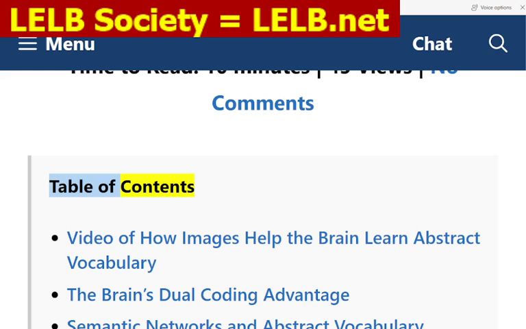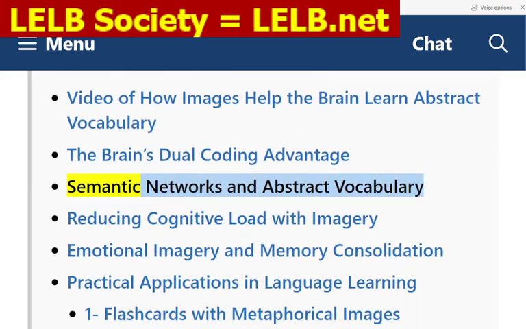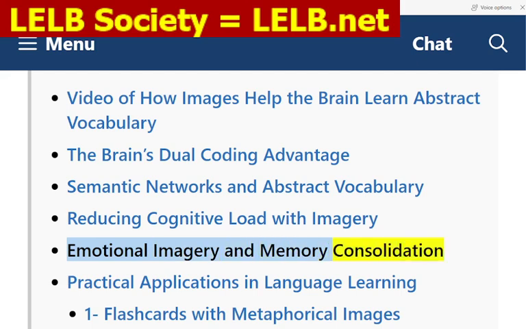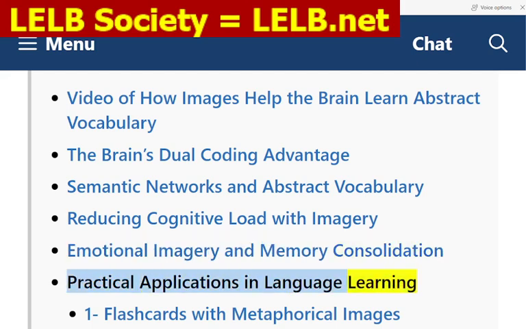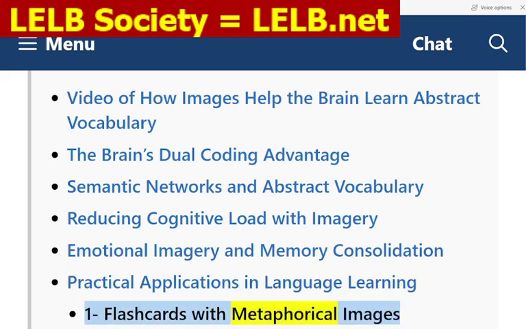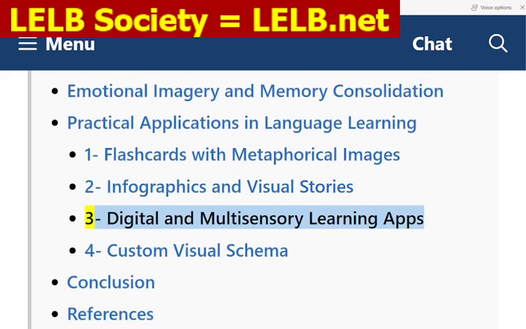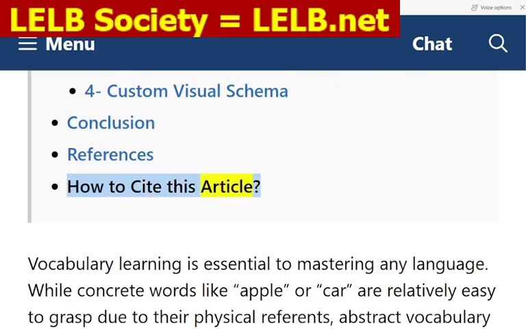Table of contents. Video of how images help the brain learn abstract vocabulary. The brain's dual coding advantage. Semantic networks and abstract vocabulary. Reducing cognitive load with imagery. Emotional imagery and memory consolidation. Practical applications in language learning: 1. Flashcards with metaphorical images. 2. Infographics and visual stories. 3. Digital and multisensory learning apps. 4. Custom visual schema. Conclusion. References. How to cite this article.